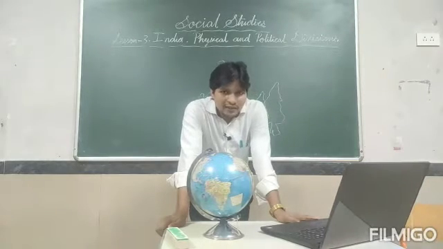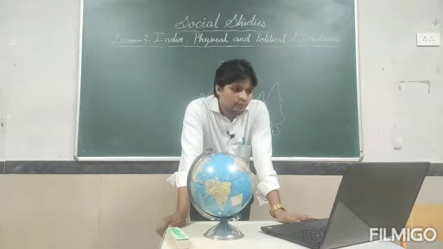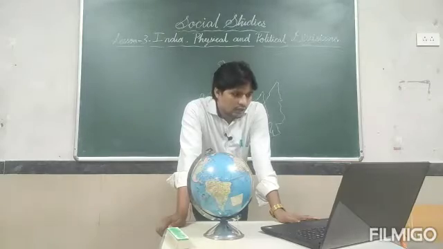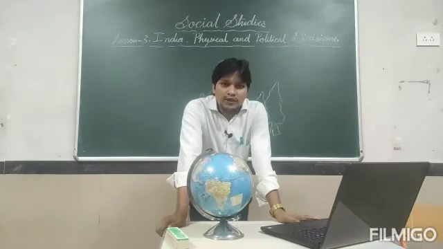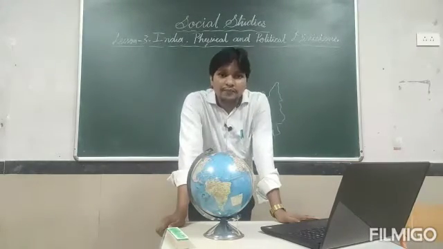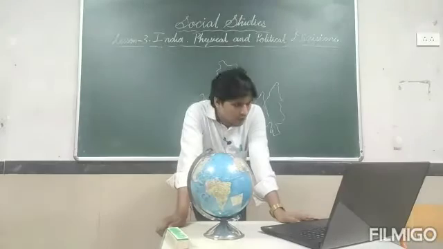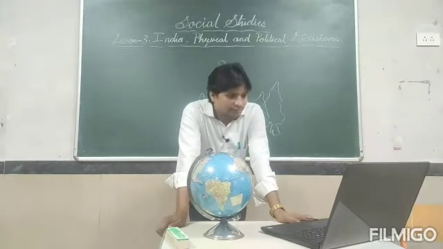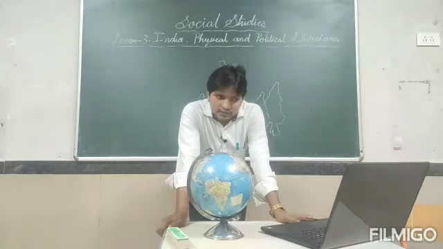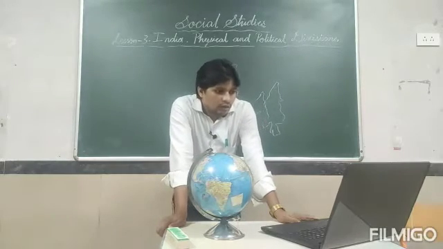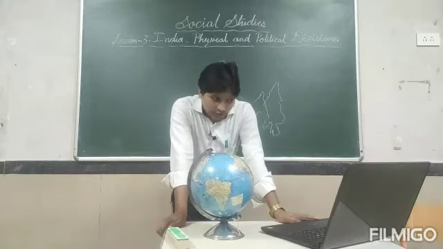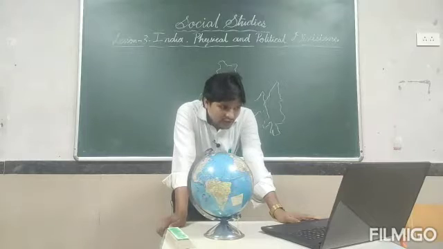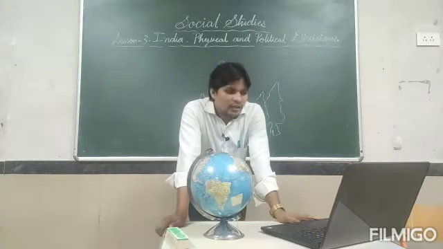So, students, our total physical division has been divided into 6 parts. How many parts? 6 parts. One is northern mountains. Another one is Great Indian Desert. Another one is the coastal plains.